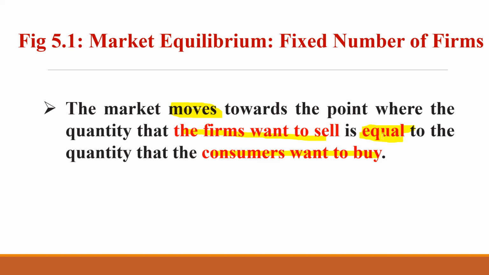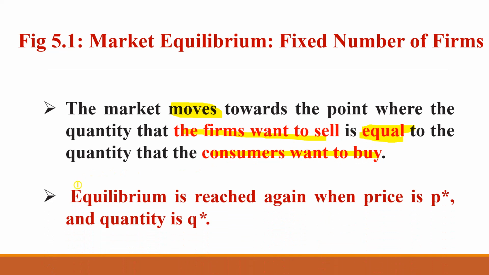This is the equilibrium point. That is what we say: the market moves towards the equilibrium. And equilibrium is again reached from price P1. That's how market equilibrium is maintained in the perfectly competitive market structure, under a fixed number of firms.